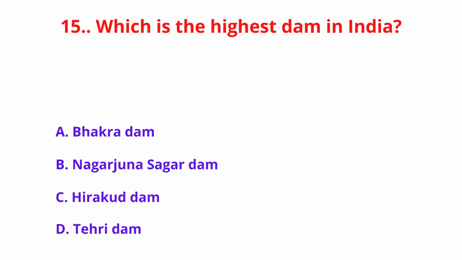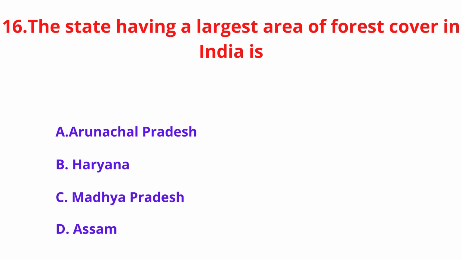Which is the highest dam in India? A. Bhakra Dam, B. Nagarjuna Sagar Dam, C. Hirakud Dam, D. Tehri Dam. And the answer is B. Nagarjuna Sagar Dam.